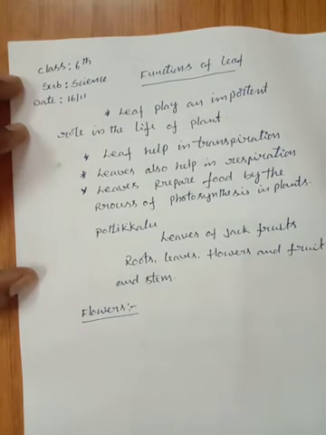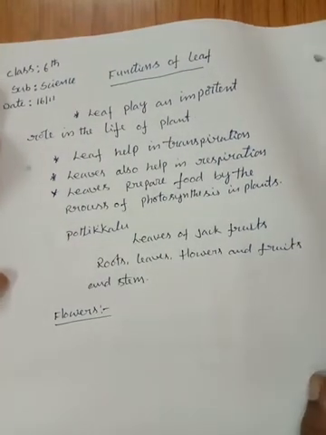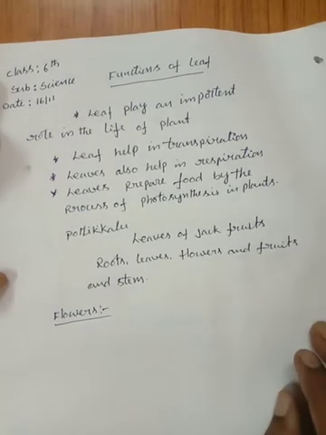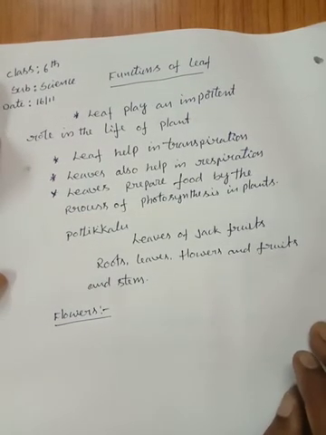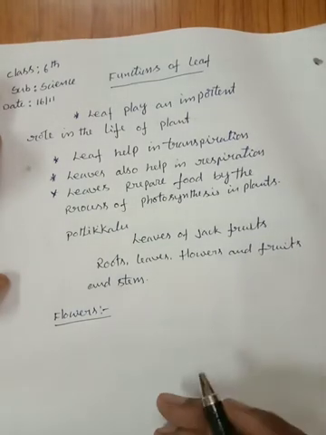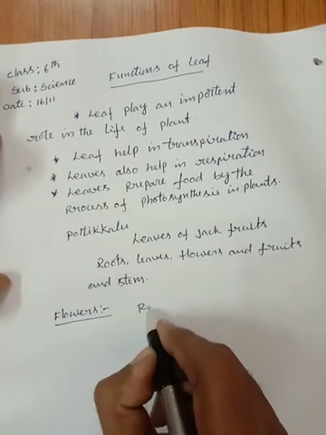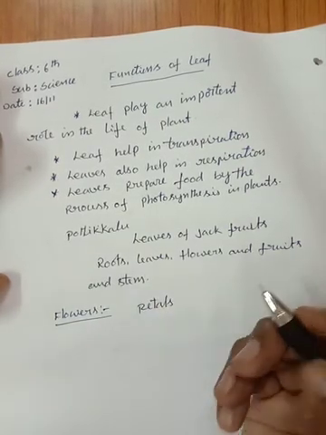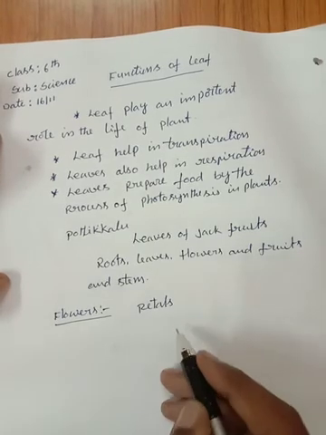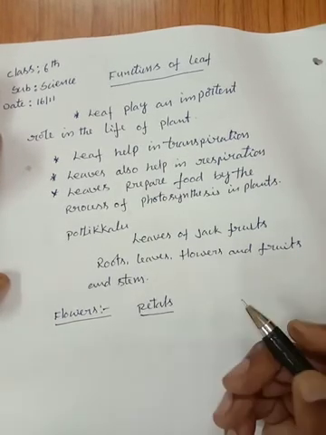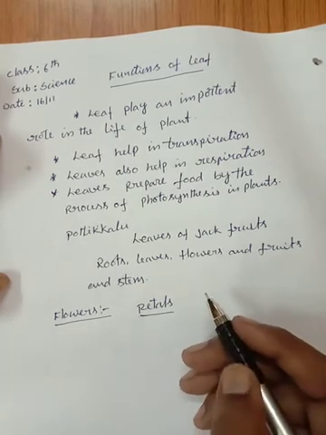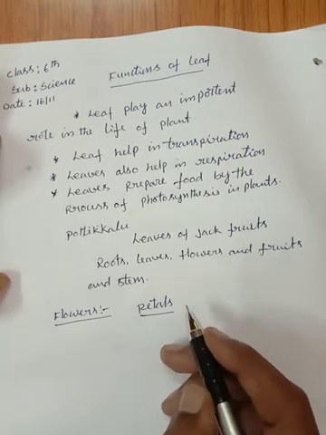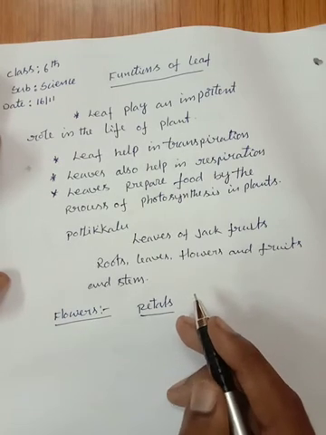Flowers are another important part of the plant body. In different plants, flowers are different in colors. The flower has a colored part, which is known as petals. The colored parts of the flower are known as petals. Petals attract insects for pollination and produce fruits.